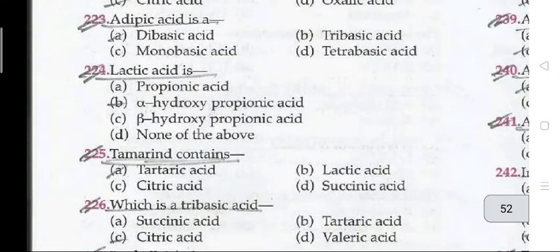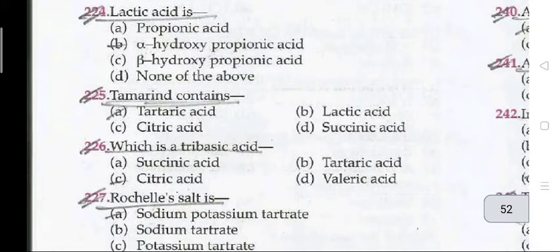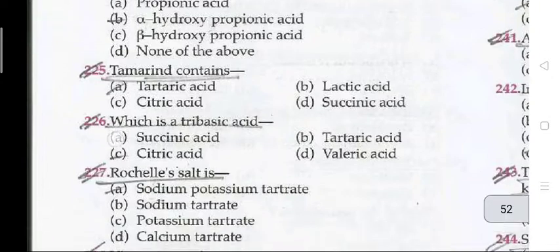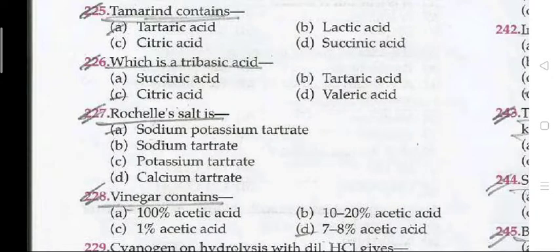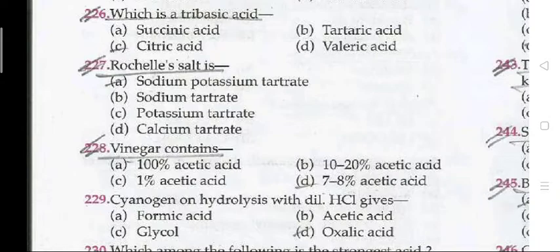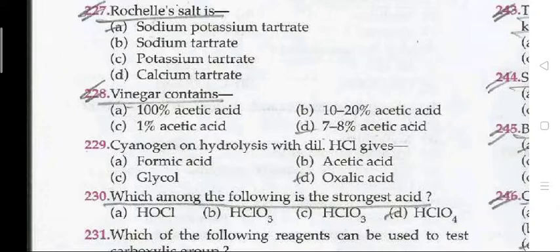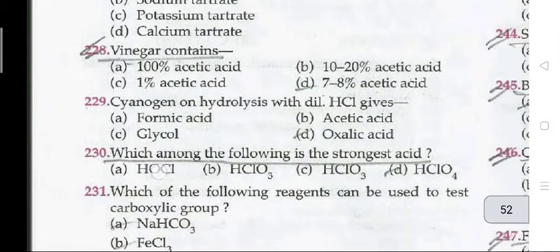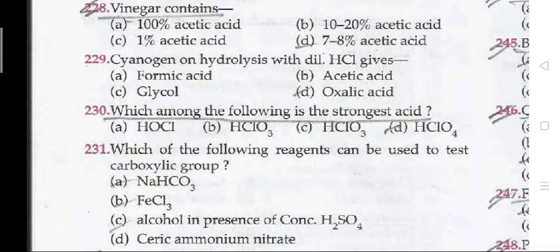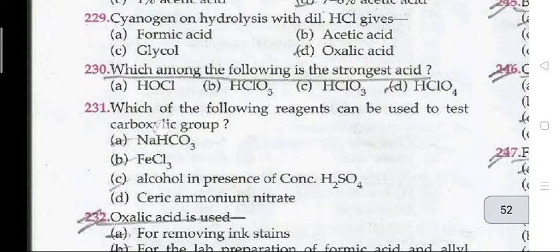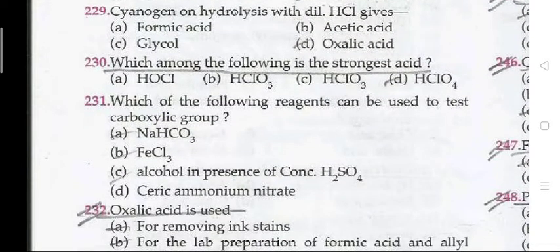Citric acid. Adipic acid is a dibasic acid. Lactic acid is an alpha hydroxy propanoic acid, and tamarind contains tartaric acid. Citric acid is a tribasic acid. Rochelle salt is sodium potassium tartrate. Vinegar contains 7 to 8% acetic acid, and cyanogen on hydrolysis with dilute HCl gives oxalic acid.